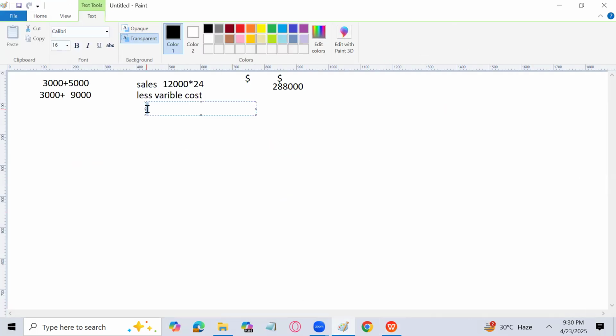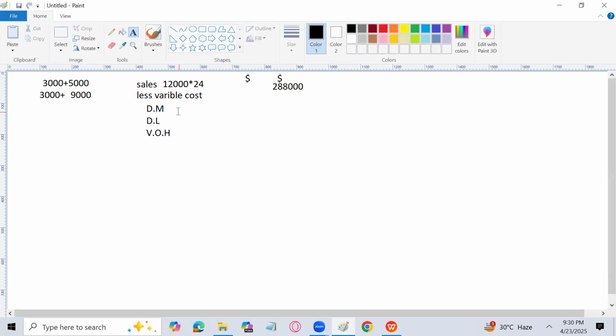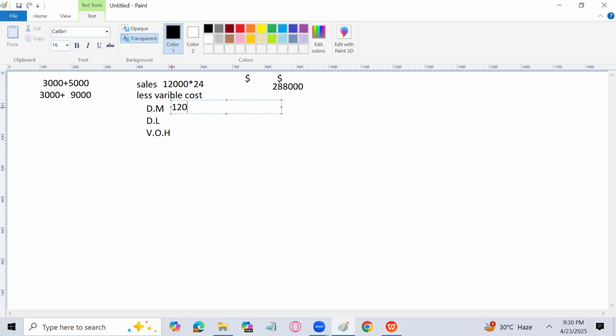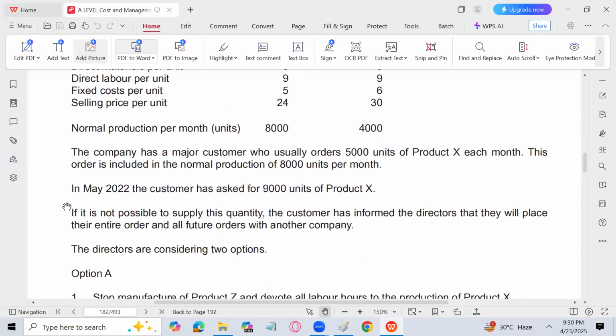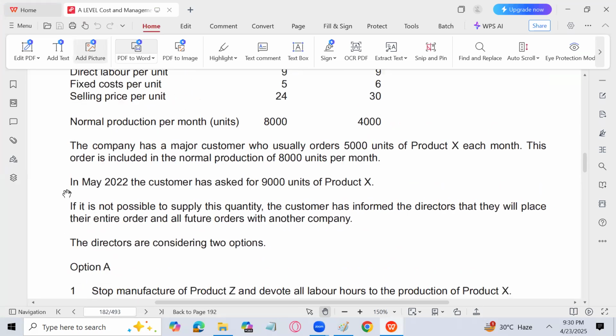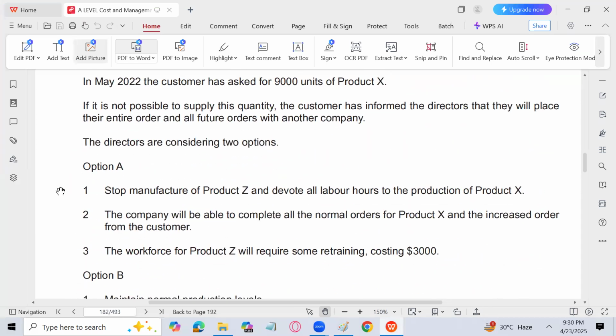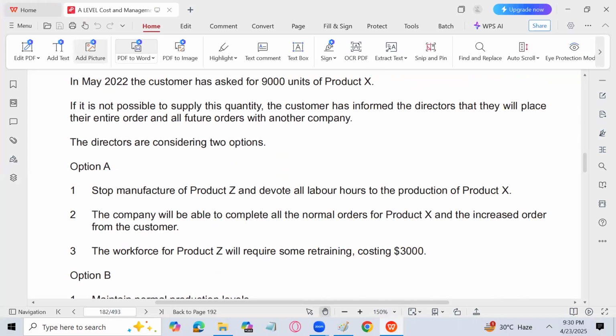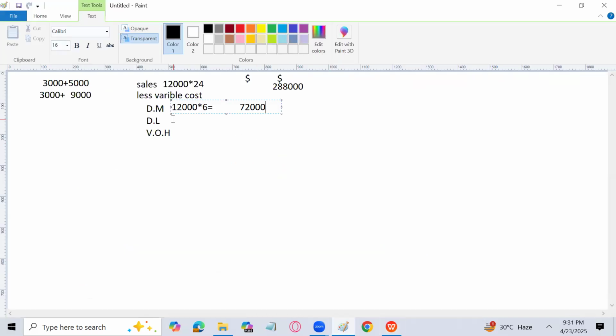Direct material, direct labor, variable overhead, if given, we'll see. So direct material is going to be 6. 12,000 multiplied by 6, we'll get 72,000. Direct labor is 9. So that is going to be 12,000 into 9.